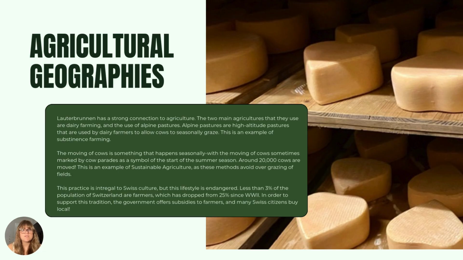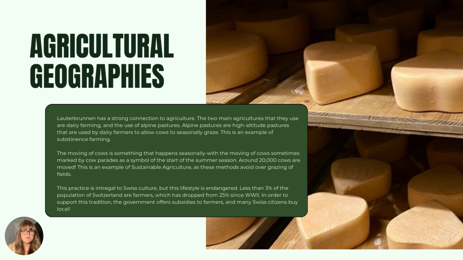The second thing that I chose to look at is agricultural geographies. Lauterbrunnen has a very strong connection to agriculture, and the two main agricultures that they use are dairy farming and the use of alpine pastures. Alpine pastures are essentially high altitude pastures that are used by dairy farmers to allow cows to seasonally graze. And this is an example of subsistence farming, as they are only providing for their families or the area around them. The moving of cows is something that happens seasonally and is celebrated culturally.